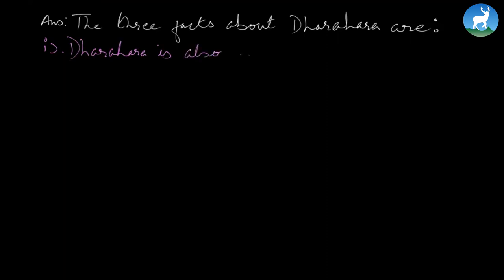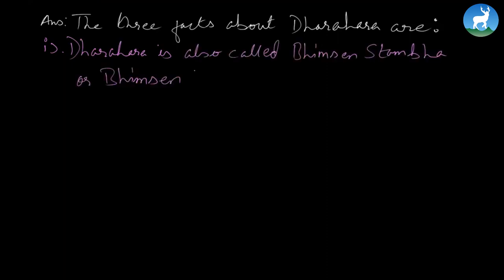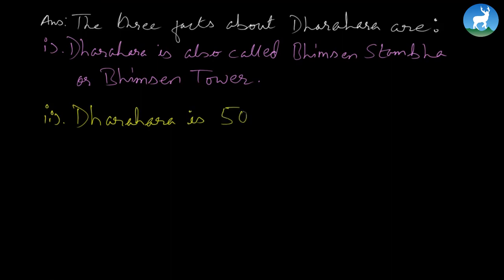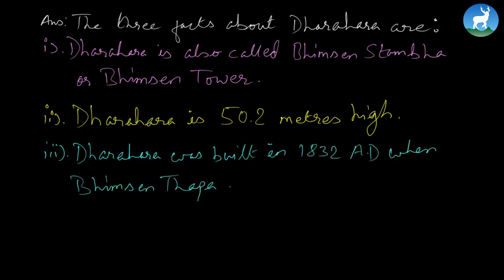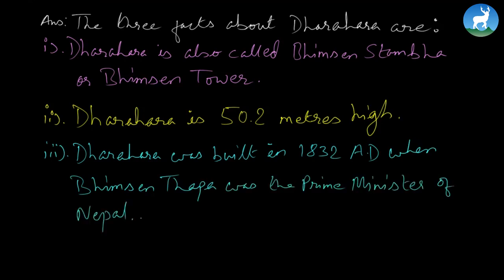Dharara is also called Bhimsen Stamba or Bhimsen Tower. First fact. Let's move on to the second fact. Dharara is 50.22 meters high. And finally, the last one. Dharara was built in 1832 AD when Bhimsen Thapa was the Prime Minister of Nepal. So you see, here we go with 3 facts.